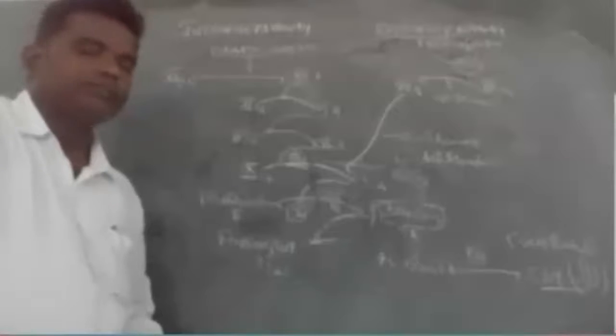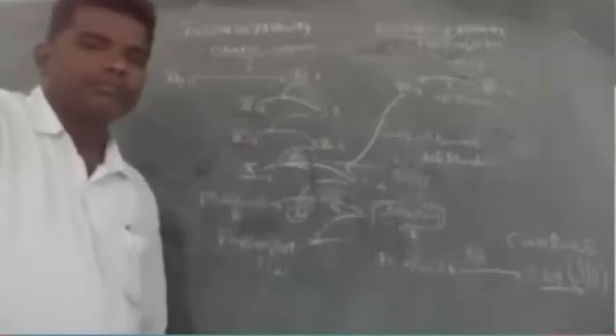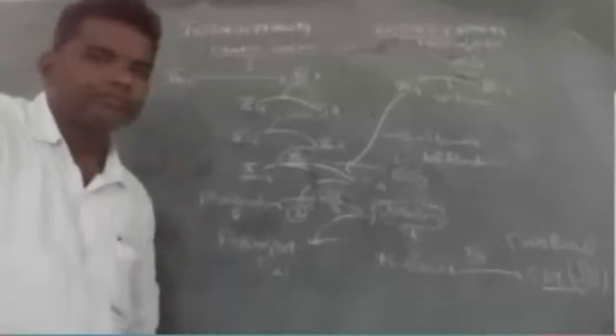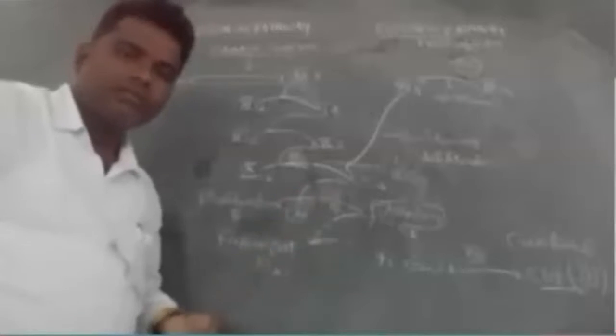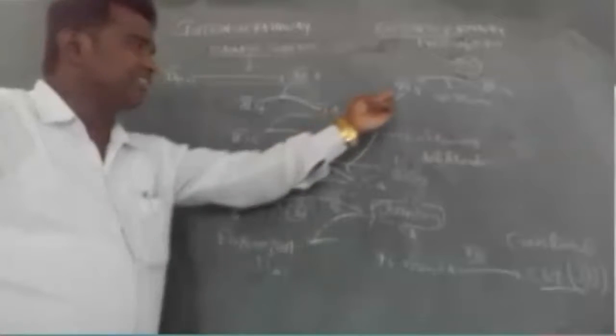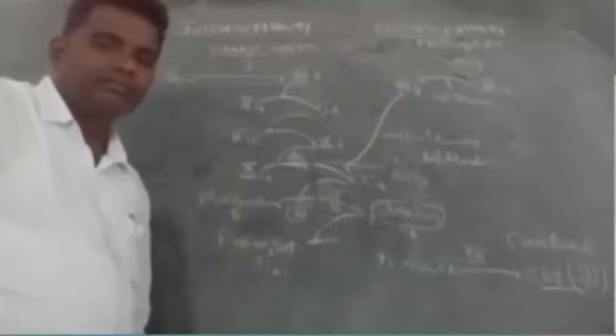And the second one, the extrinsic pathway, involves tissues, and platelets are formed. In this tissue factor, first the inactive seventh factor will be activated, and after that the 10th factor will be activated directly by the influence of the 8th factor.